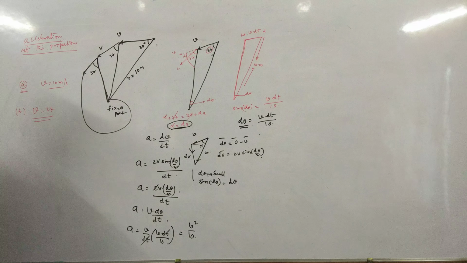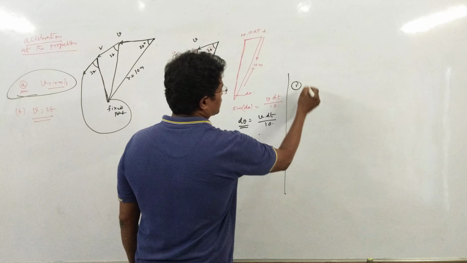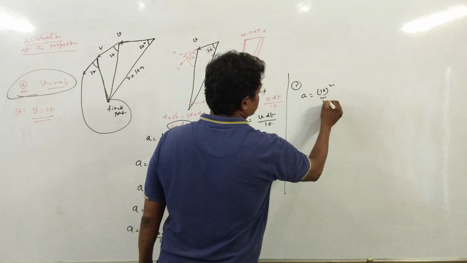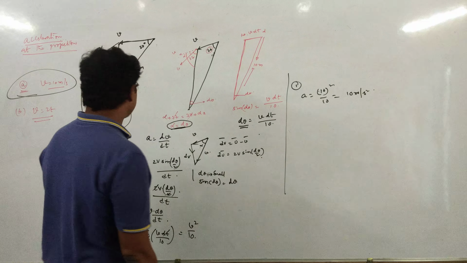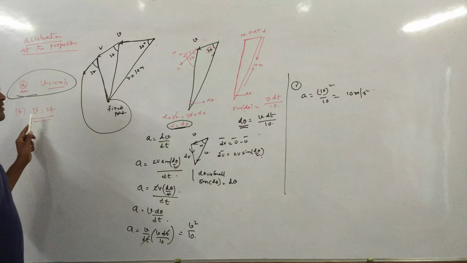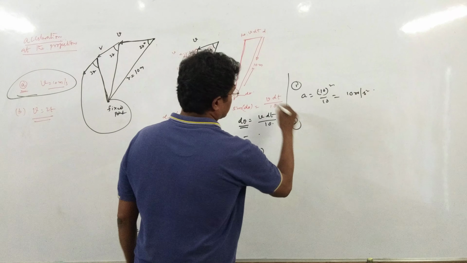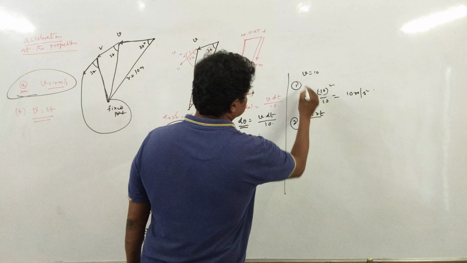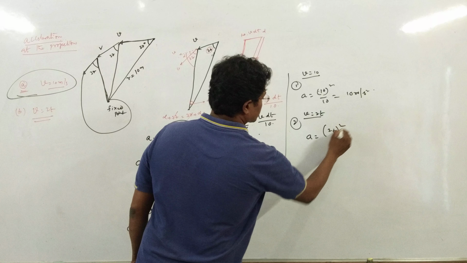In case 1, the velocity is 10 meters per second, so the acceleration a is 10 square by 10, which is 10 meters per second square. In the second case, v is equal to 2t. From the expression, acceleration can be taken as 2t whole square by 10.